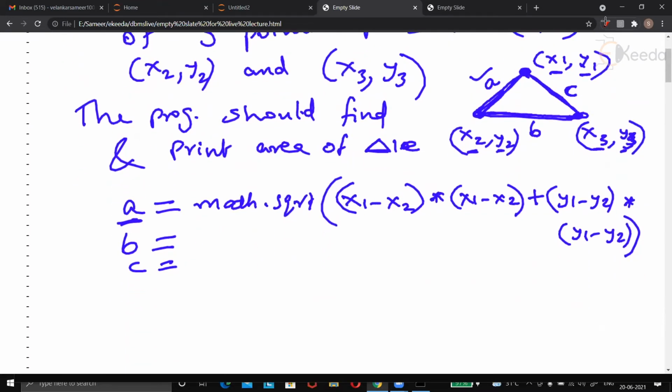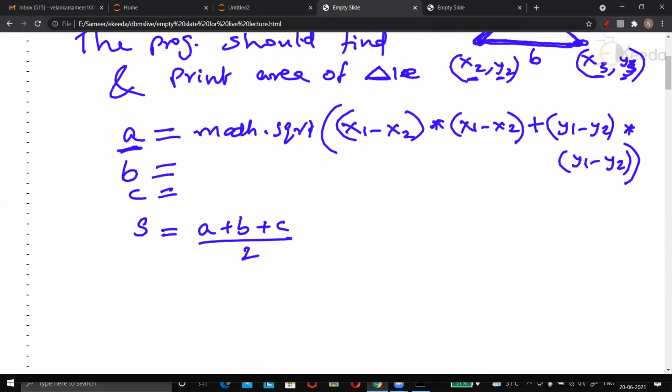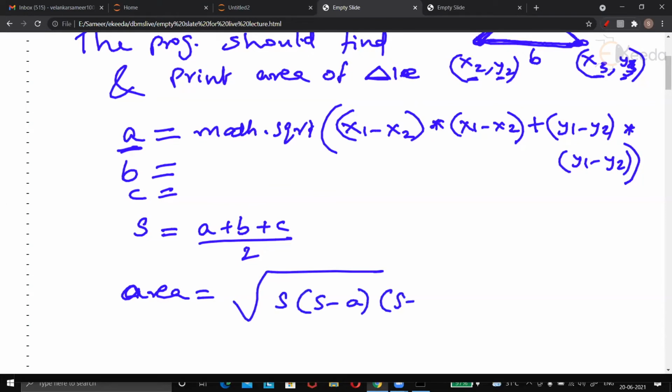After evaluating 3 sides, you find semi-perimeter S, which is A plus B plus C divided by 2, not by 3. It's semi-perimeter. Semi means 2. So you calculate semi-perimeter and finally you get the area. Area is equal to square root of S into S minus A into S minus B into S minus C. And then you print area.